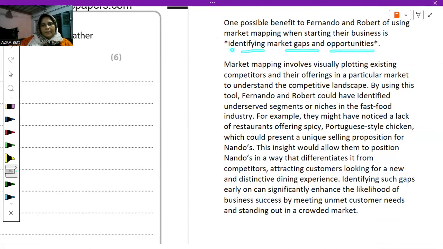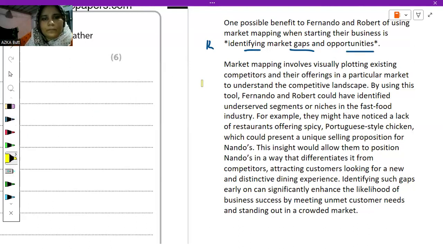So here you can see that I basically identify the benefit of market mapping. Because I have stated the benefit here, this will give me the knowledge marks. So identifying market gaps is the benefit of using market mapping, that it would enable Fernando and Robert to identify market gaps and opportunities.